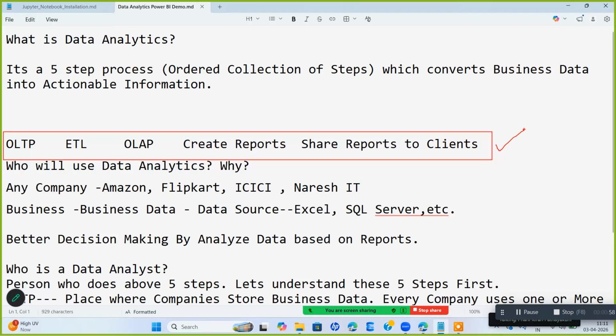Now we need to understand what is this OLTP, what is this ETL, what is this OLAP, and how do we create the reports and share it to the clients. So all these form the main purpose why Power BI has come into existence. Before I take you through, I'll explain each of these 5 steps.